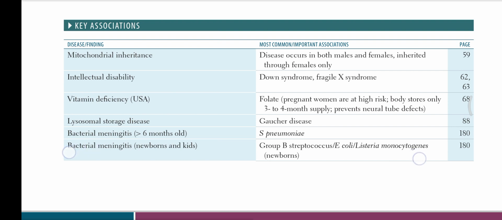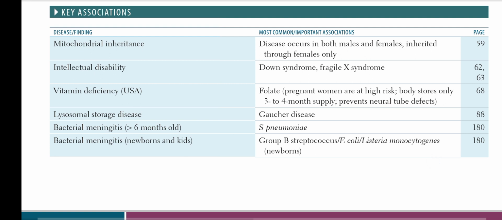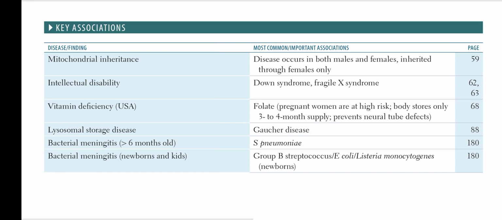In intellectual disability, there is Down syndrome, Fragile X syndrome, and vitamin deficiency, which is folate. Pregnant women are at higher risk. The body stores only a 3 to 4 month supply. Folate prevents neural tube defects. Lysosomal storage disease: this is Gaucher disease.